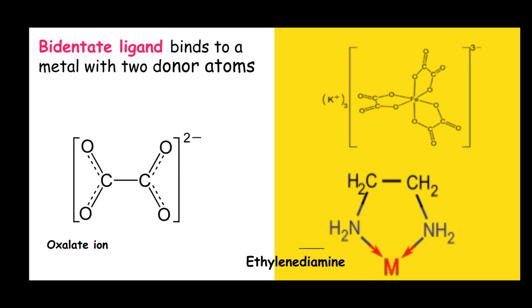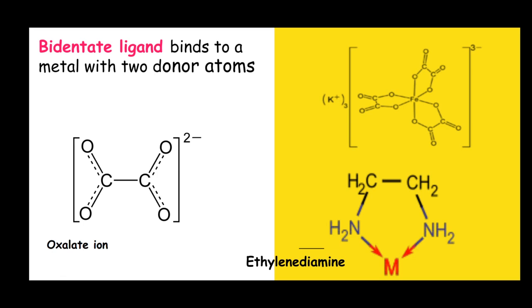Here, oxalate ion. In this anion, there are two points of attachment, or two atoms can make bonds to the central metal atom. Two oxygen atoms can be bonded to the central metal atom. Here is an example of an oxalate ligand. In this complex, the central metal atom is iron, and three oxalate anions are bonded to the central metal atom, and each oxalate ion is bonded through two oxygen atoms.